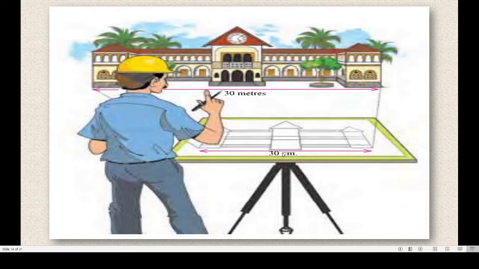Without scale we can't show all these things on a paper. With the help of the scale we can do each and everything proportionately. So the engineers and the architects, they use proper scale to show the model of the building or to make a sketch or a map. Got this?